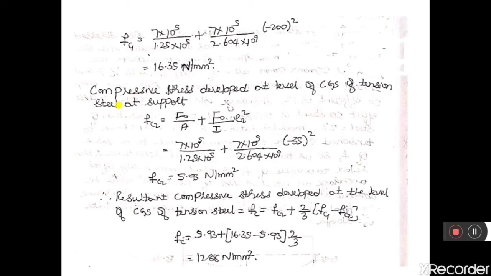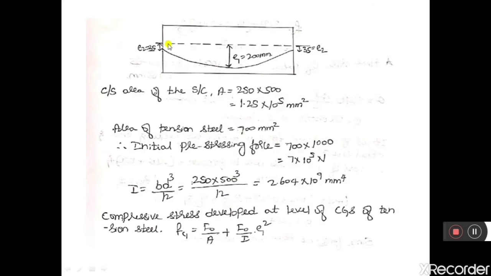Now the compressive stress developed in the concrete at the level of CG of tension steel at the support. At the support we have a different eccentricity, 35 mm, so compressive stress will develop in the member due to it. Let us consider it as Fc2.